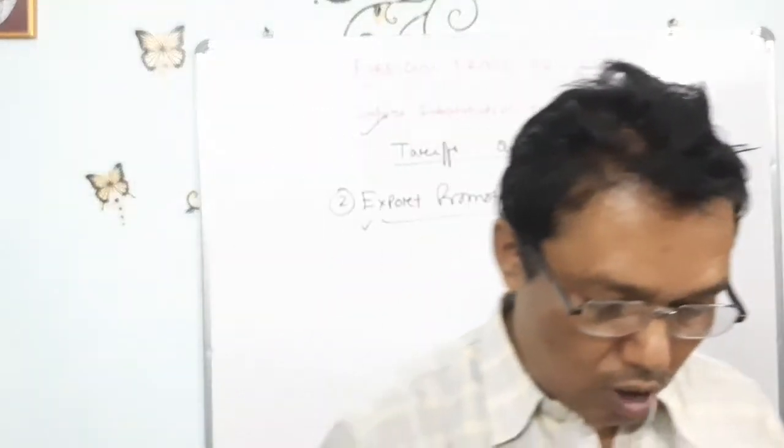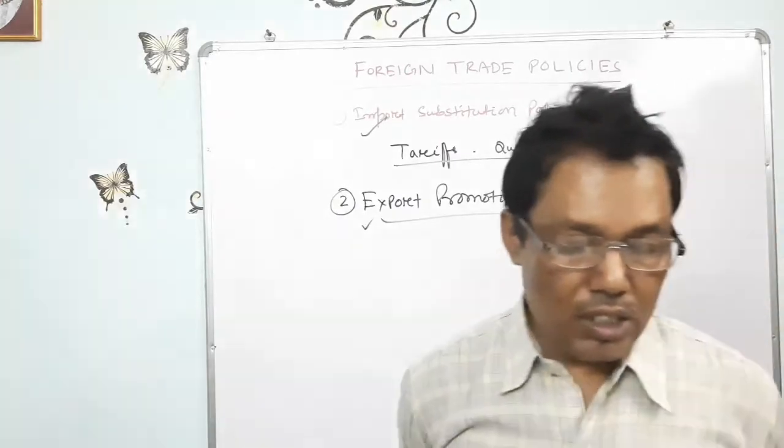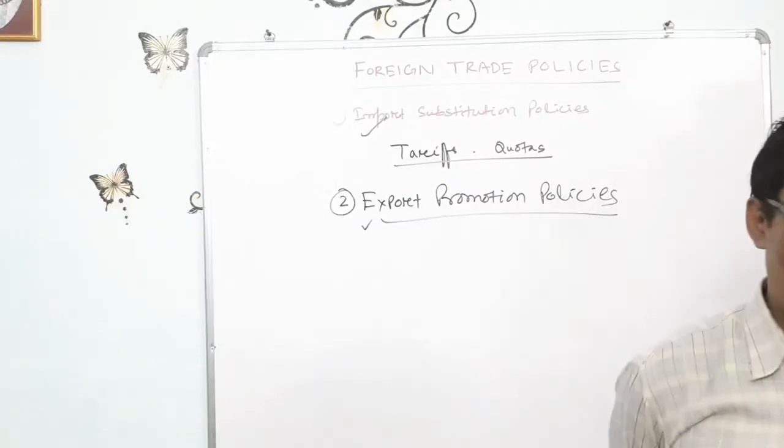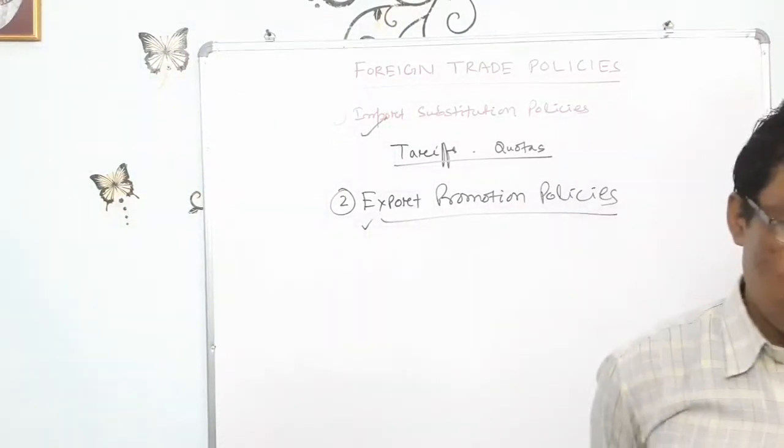That policy is called export promotion policy. These are just the opposite of the import substitution policies.